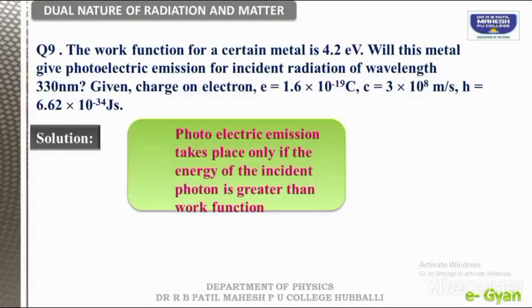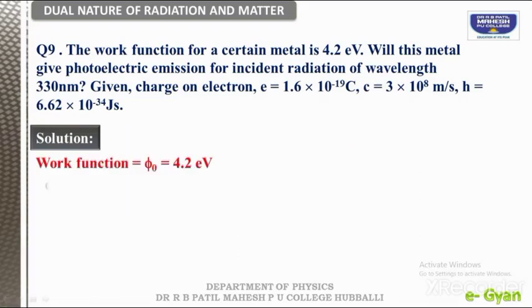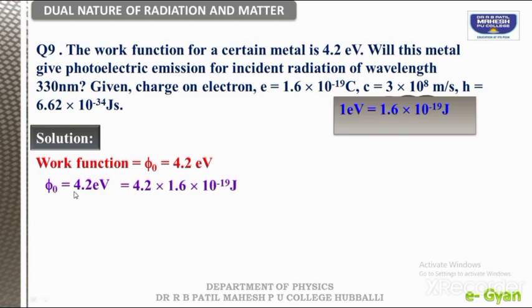We already know the photoelectric emission takes place only if the energy of the incident photon is greater than the work function. Now we'll take all these given data and we have converted electron volt into joules, just by multiplying 1.6 into 10 to the power minus 19 with the given electron volt, and the answer is 6.72 into 10 to the power minus 19 joules. So this phi naught is nothing but the work function of that metal.